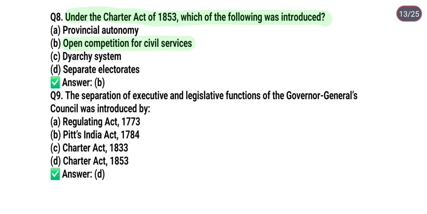Next question is, the separation of executive and legislative functions of the Governor General's council was introduced by option A, Regulating Act 1773; option B, Pitt's India Act 1784; option C, Charter Act 1833; option D, Charter Act 1853. So the correct answer is option D. It means Charter Act 1853.